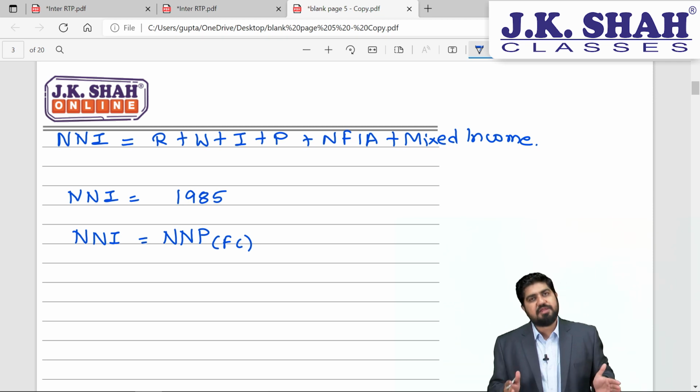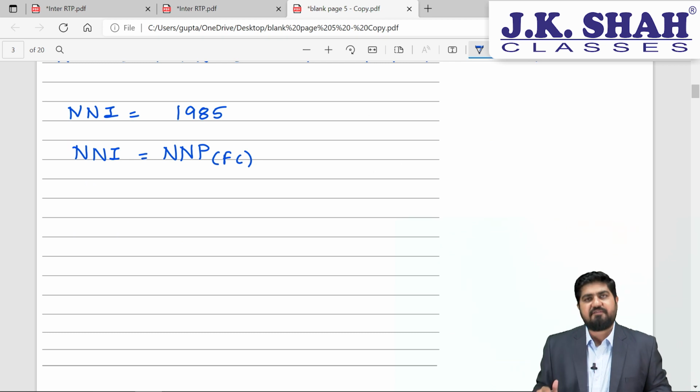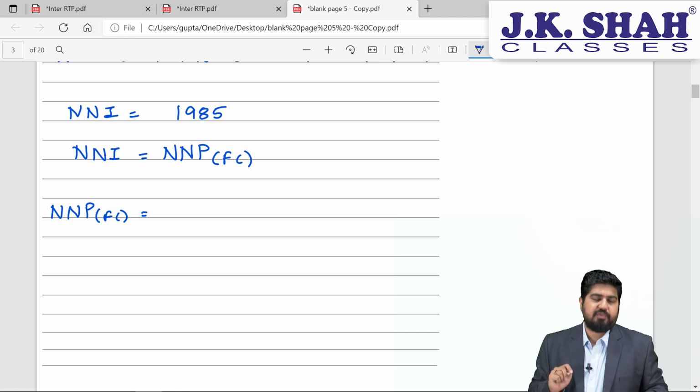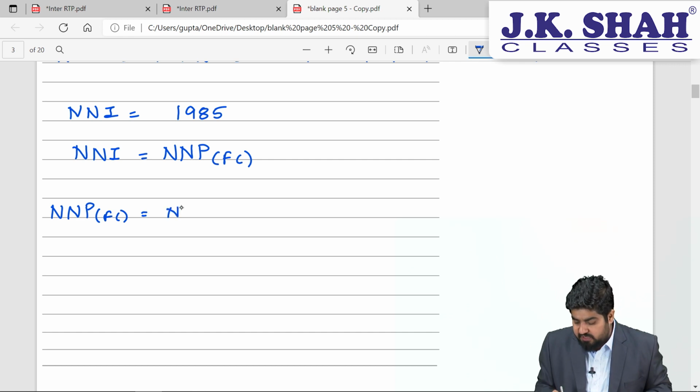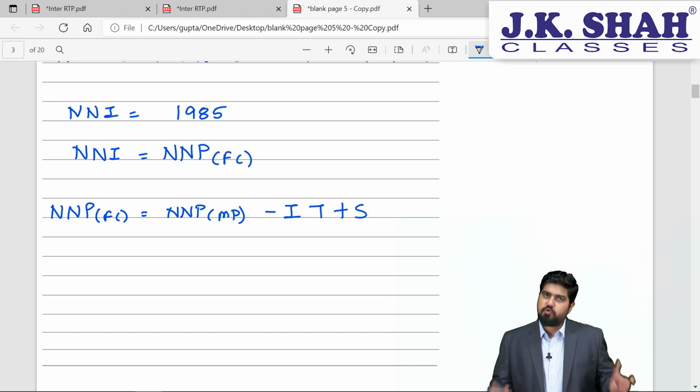This is the formula that we have for net national income, that is nothing but NNP at FC. Now, what is NNP-FC? If let's suppose I have NNP-MP with me, market price, minus IT plus S, I will be getting my NNP-FC. Do you agree to this?